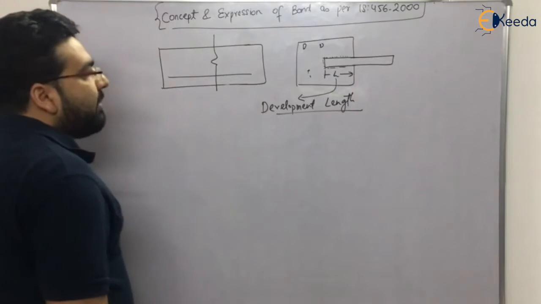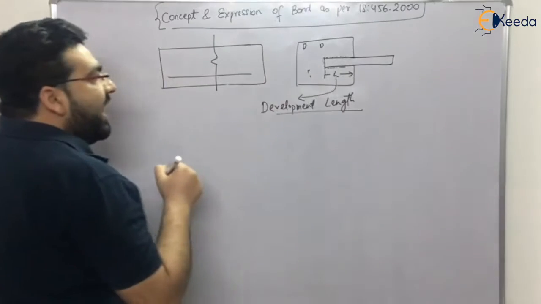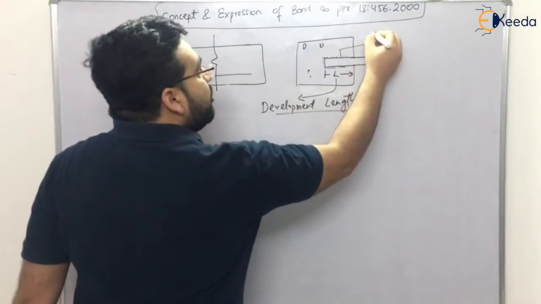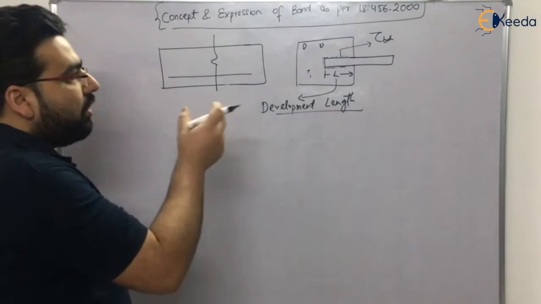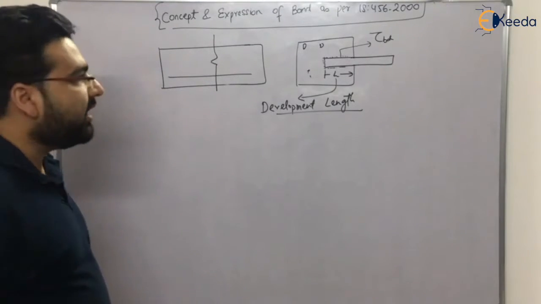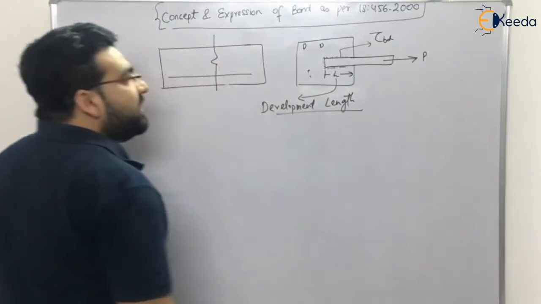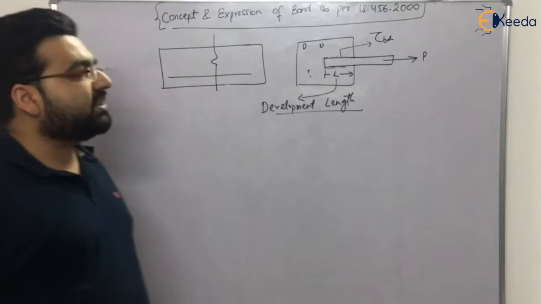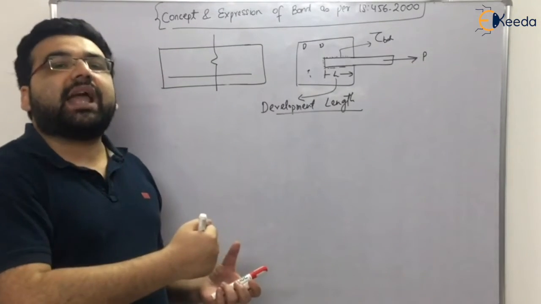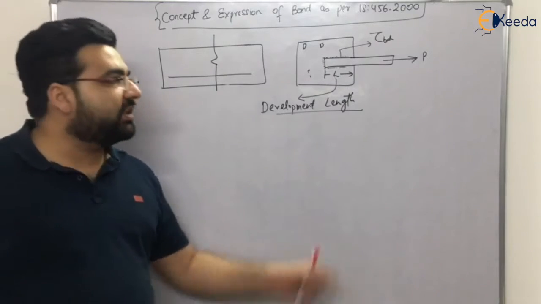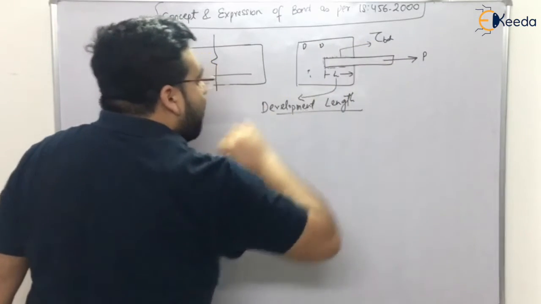So how to determine the development length? Let us say that the bond between the concrete and the steel is denoted by tau BD. What is tau BD? The bond between the concrete and the steel. Clear? Let us say you are applying this load P. I performed this test when I was in college. This test is known as the pull-out test. What we do is that you have a concrete section, you have reinforcement embedded in it, and you try to pull it out. So P load is applied. This is your concrete section.